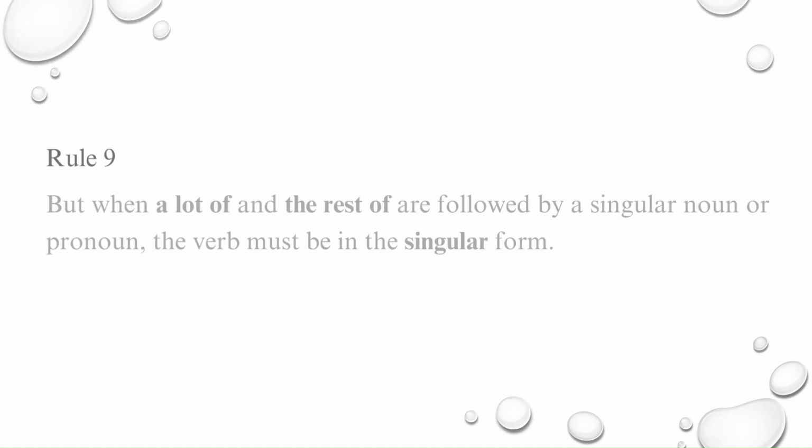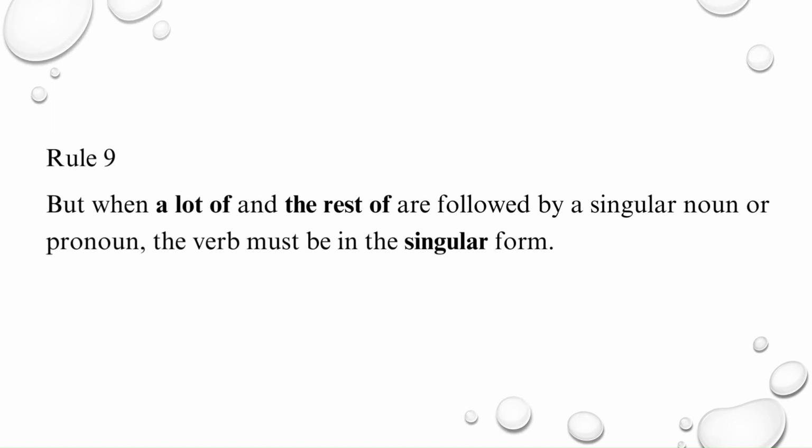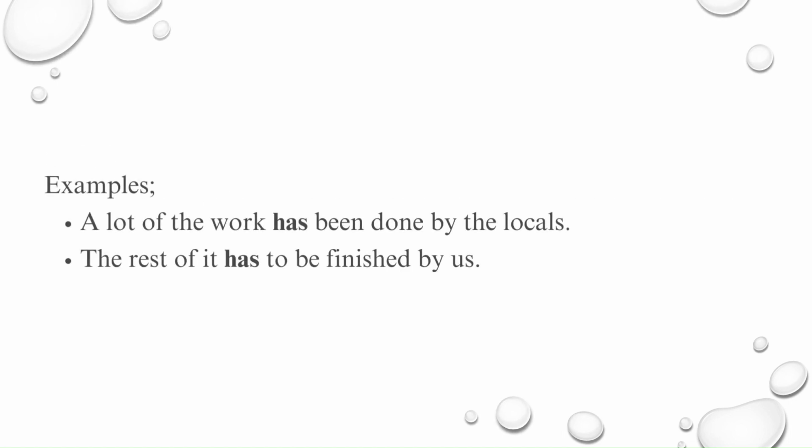Rule 9. When a lot of and the rest of are followed by a singular noun or pronoun, the verb must be in the singular form. Examples. One. A lot of the work has been done by the locals. Two. The rest of it has to be finished by us.